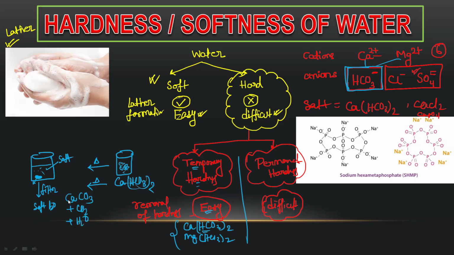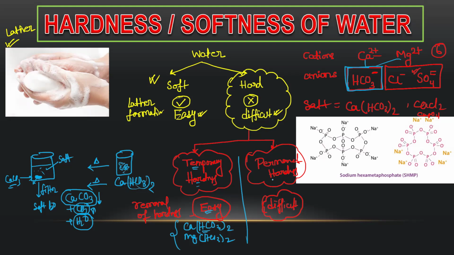I am not balancing the reaction here. This will be the product, and this calcium carbonate is not soluble, so it will get precipitated. This precipitation is of CaCO3, calcium carbonate. This is how temporary hardness is removed. Temporary hardness means the presence of calcium or magnesium bicarbonate salt. When bicarbonate salt is heated, it is converted to calcium carbonate and the CO2 is removed. This water remains, which will be soft water.